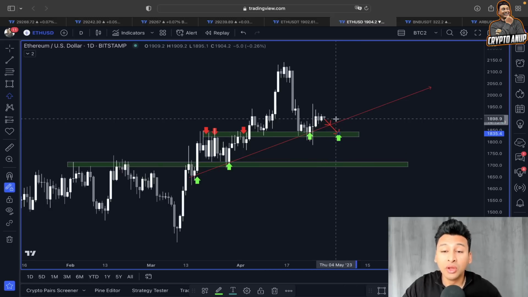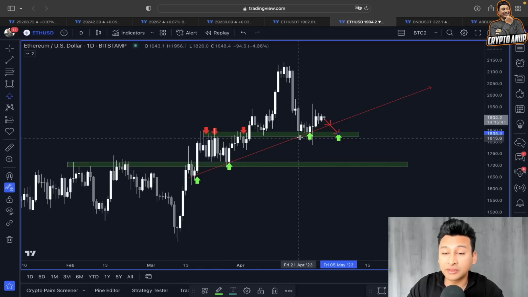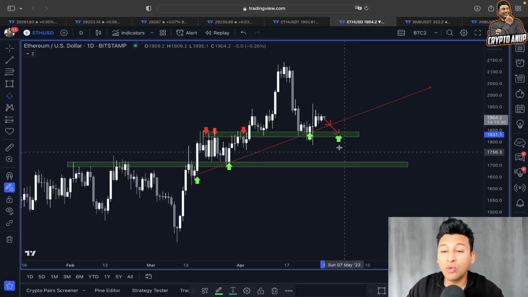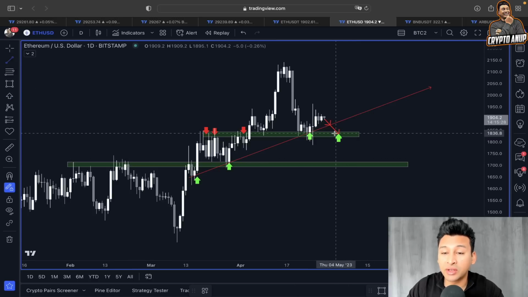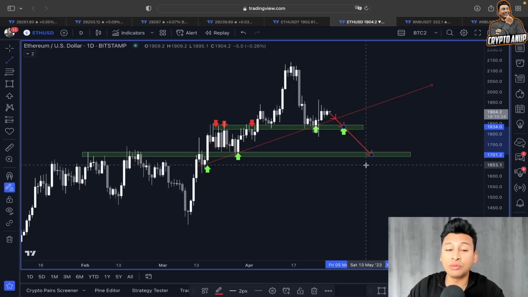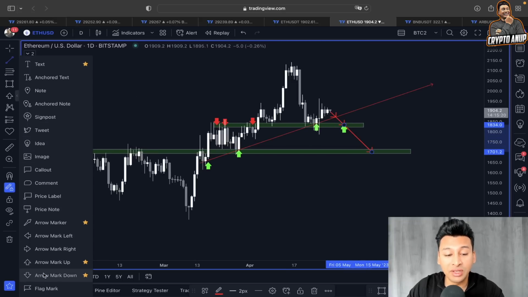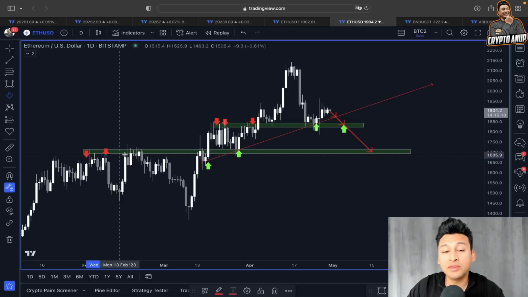So for now, if the price of Ethereum fails the support from this rising trend line, then the next target is 1820, and even lower. If the price of Bitcoin gets attracted towards the 27,000, 25,000 range, in that case, the price of Ethereum could be getting attracted towards the next area of confluence here to the downside, which previously acted as a strong line of resistance.